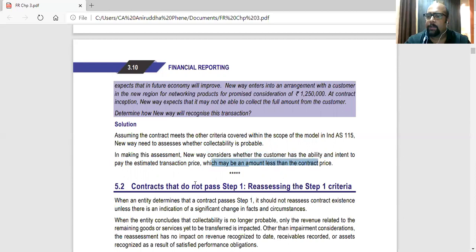So the fifth criteria they need to assess. For that, they will make an assessment of the customer, whether he has the ability, he has the reserves, he has the resources, he has the intent to pay the price, or maybe little less than the price. So that they have to assess. That is what this question is all about. So they will be assessing on the fifth point.